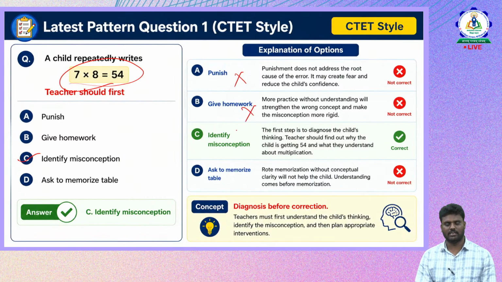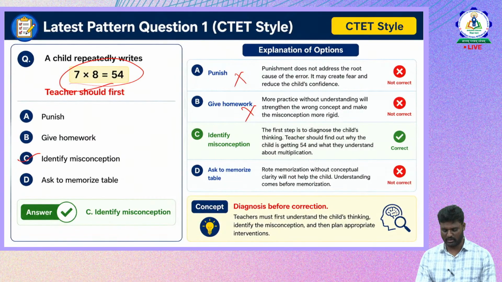Now, as a teacher, when the child repeatedly commits this mistake, we should identify the misconception. The first step is to diagnose the child's thinking. Why is the child repeatedly committing this error? Instead of directly saying this is an error, we should analyze why the child is writing this answer, and think in terms of the child's thinking process. Where is the mistake?